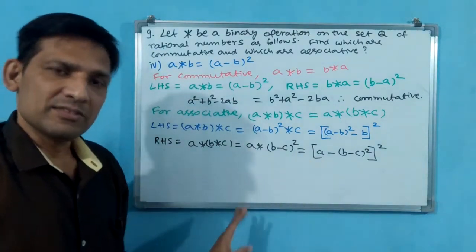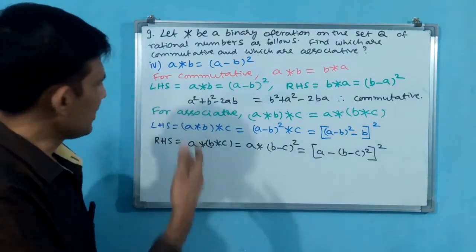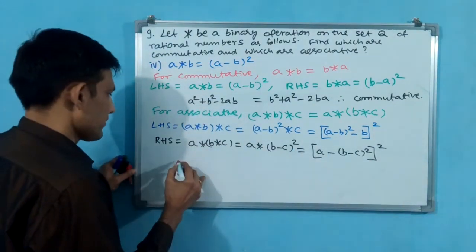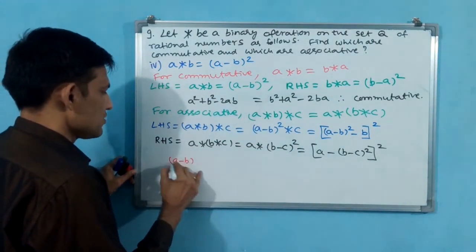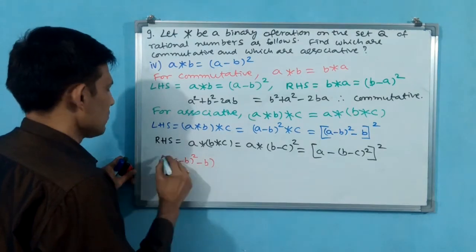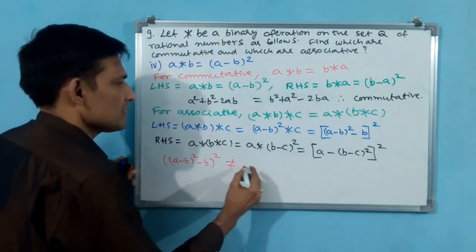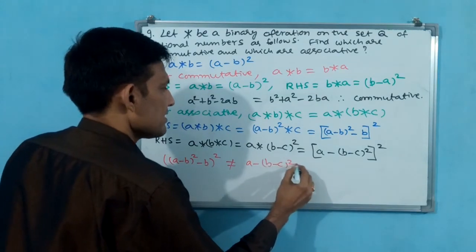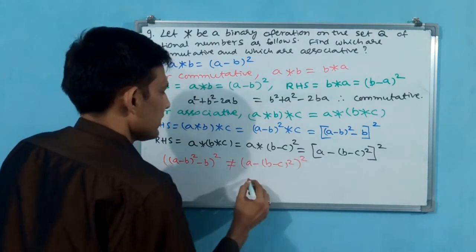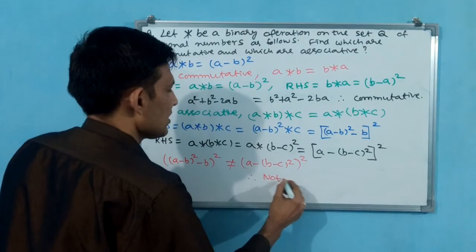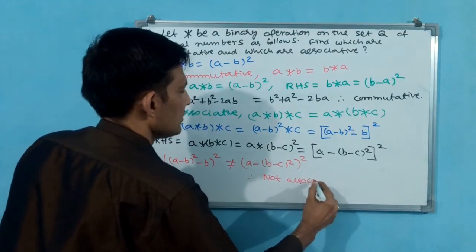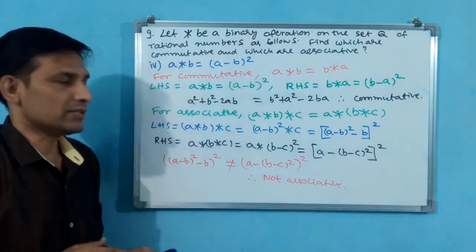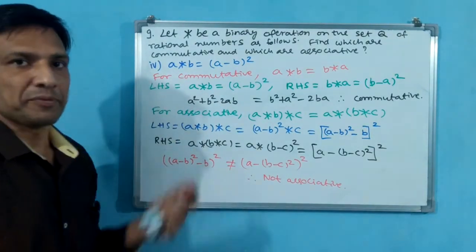You can say that this is not equal, or not associative. Okay, write the same thing. A minus B whole square minus C whole square is not equal to A minus B minus C square whole square. Therefore, not associative.